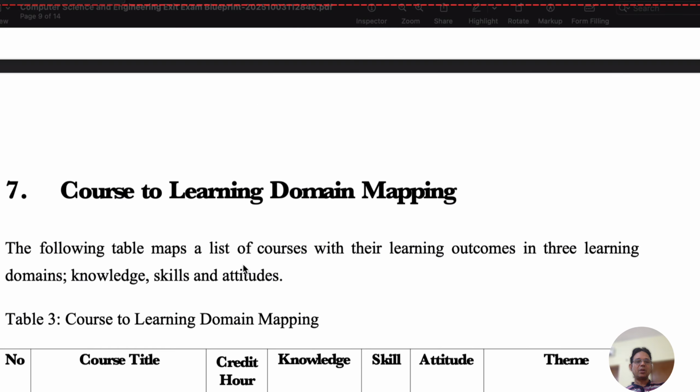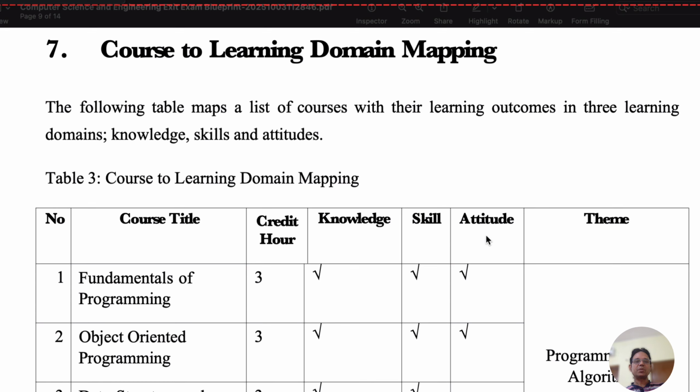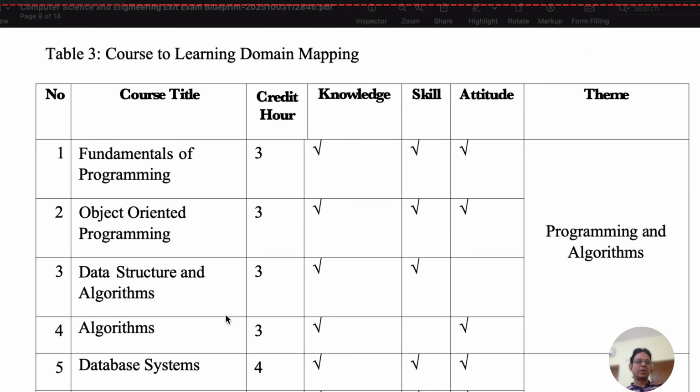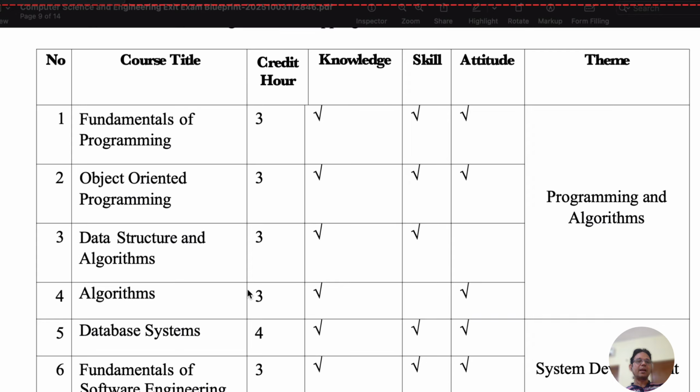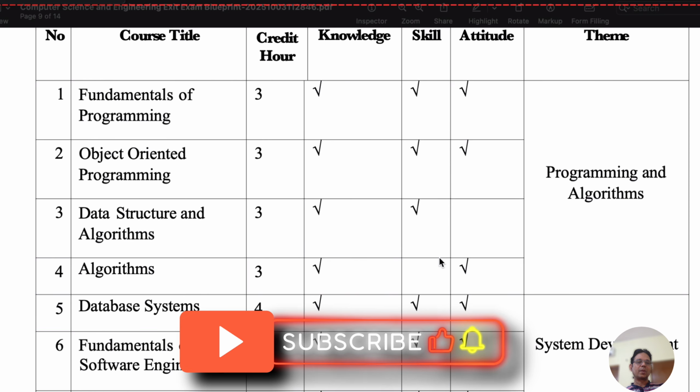So we can see more details about knowledge, skills and aptitudes, meaning how a student can get understanding in terms of knowledge, in terms of skill and aptitude based on these courses. So here all courses are listed that we have discussed in the last slide. So percentage, credit hours and knowledge and sharing is given, and according to theme also.